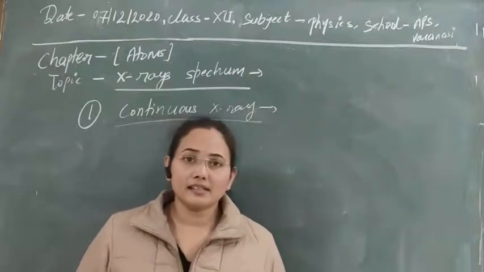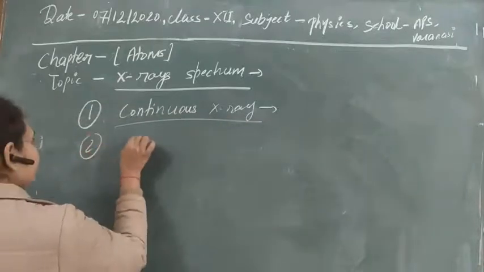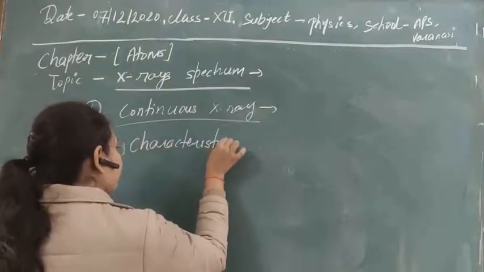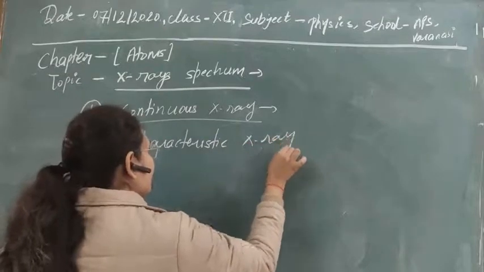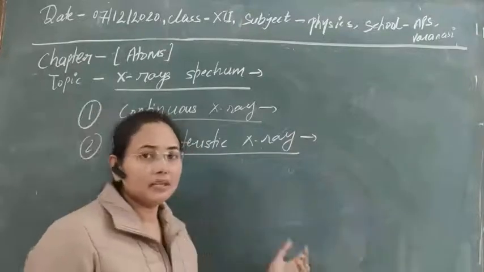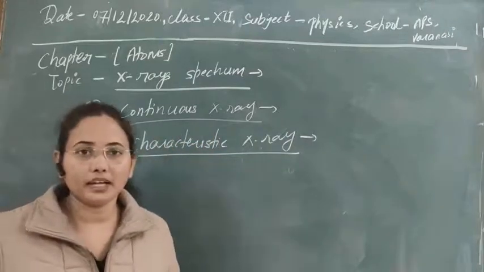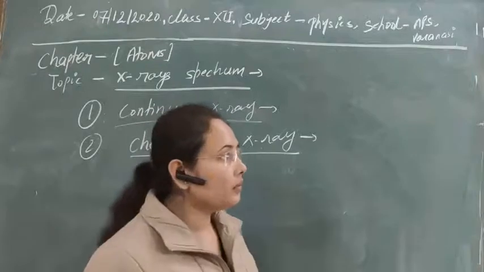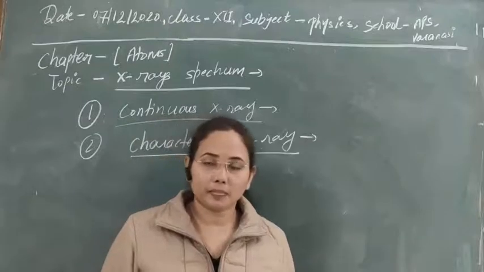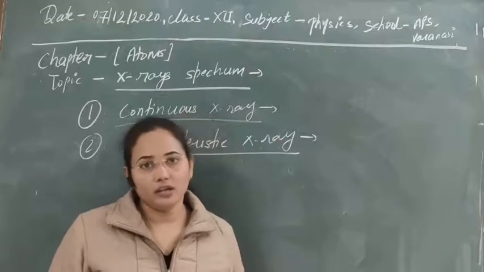The second type of X-rays that is obtained is characteristic X-ray. In case of characteristic X-ray, by the name it is clear that here a certain frequency or certain wavelength, a certain characteristic, will be obtained. During collision, two things are possible. As you know, if collision is elastic, then in that case the particle can transfer the whole of its energy to any electron after collision.